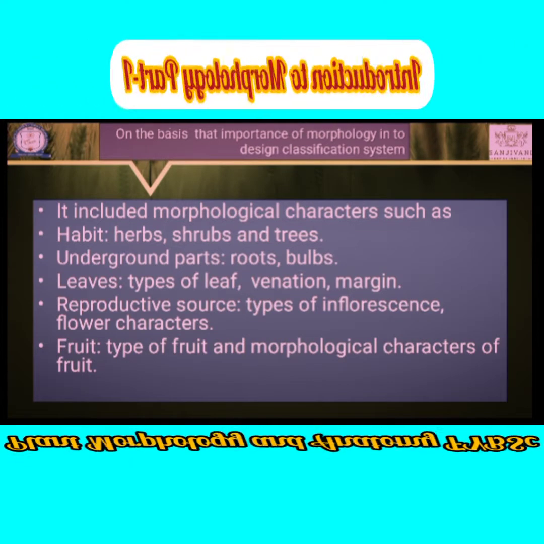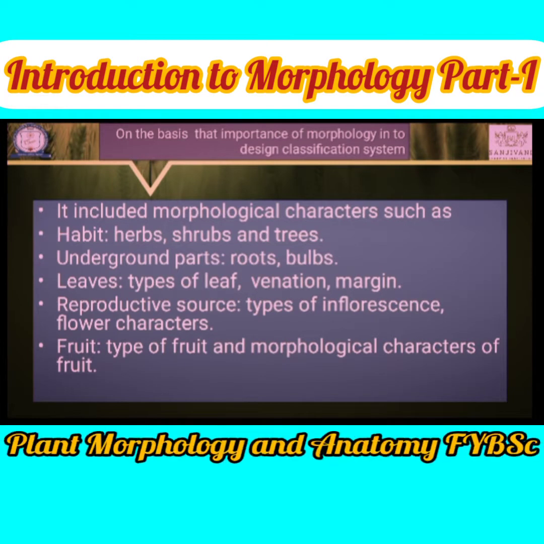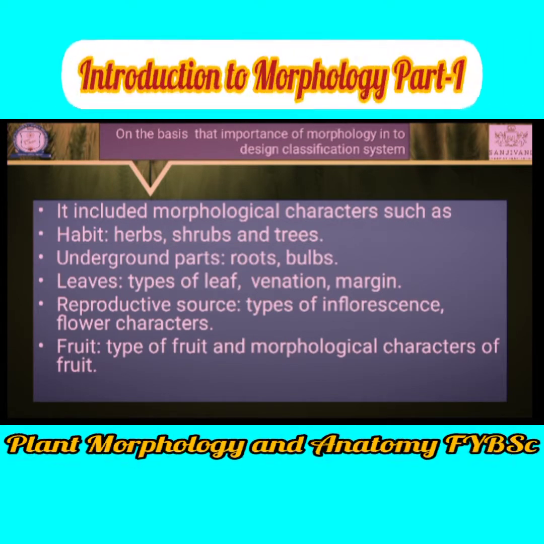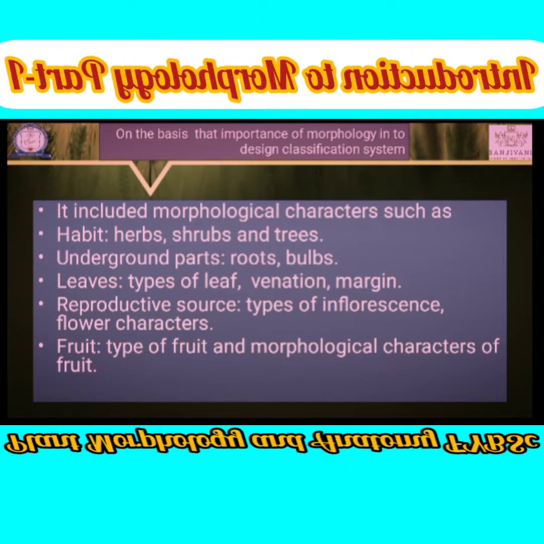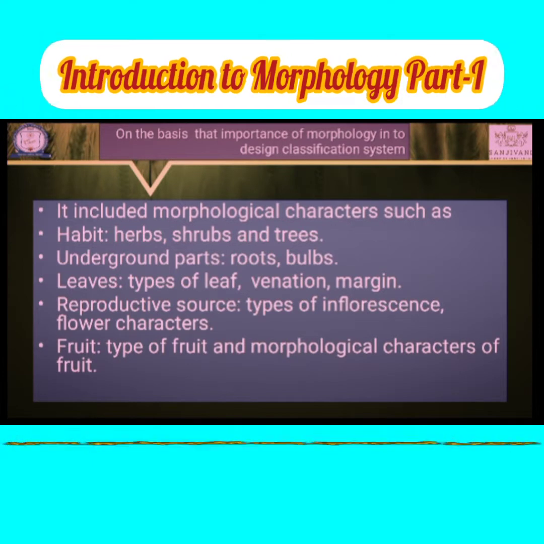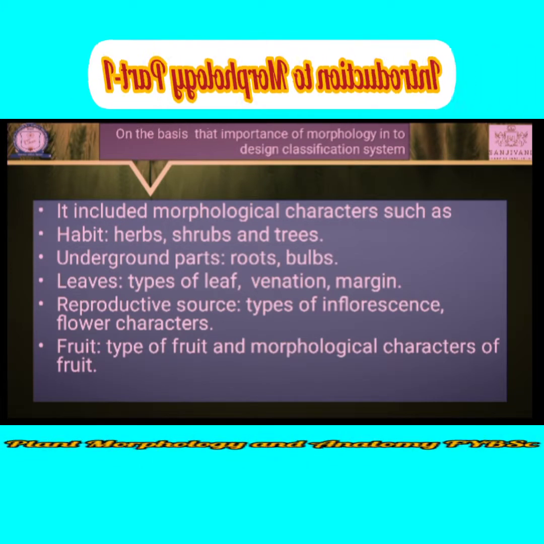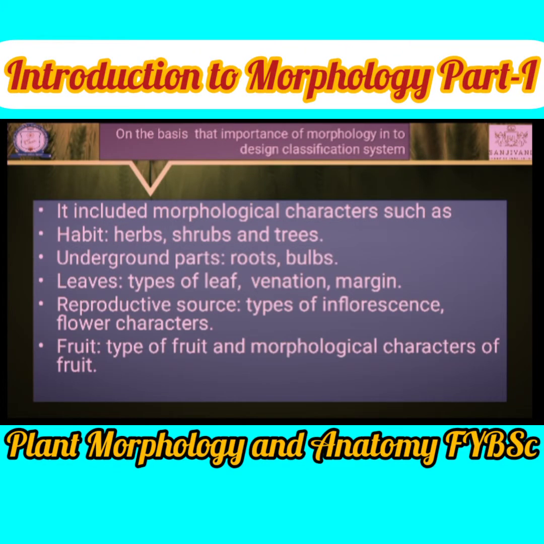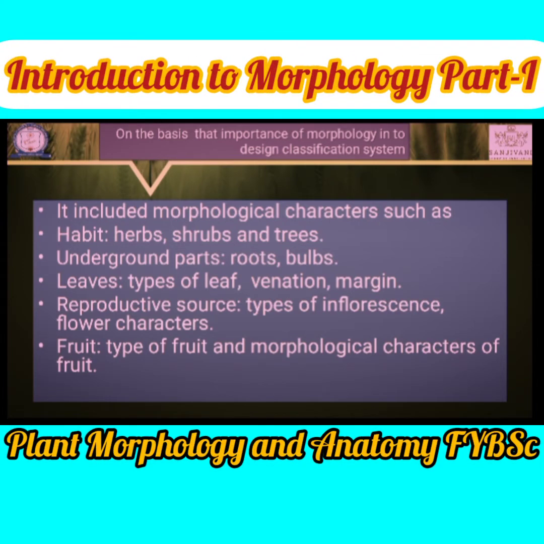Habit means their growth pattern. For example, some plants have the shrub habit, some have the herb habit, and some have the tree habit. That means growth pattern. Shrub plants have very small height, shrubs are medium in height, and trees are the largest in height. That is the first character used during classification.